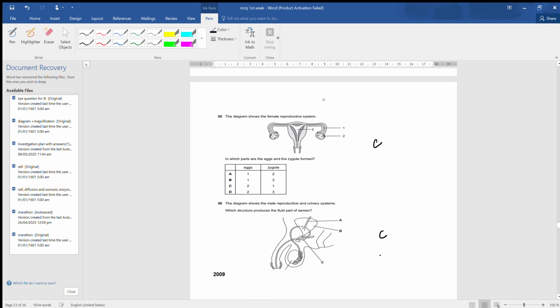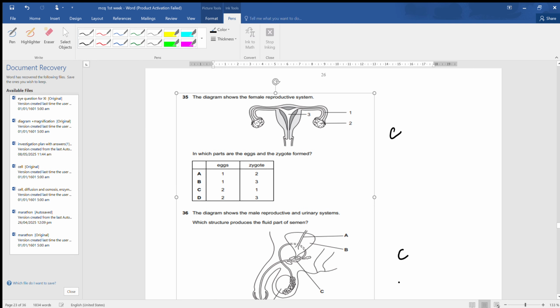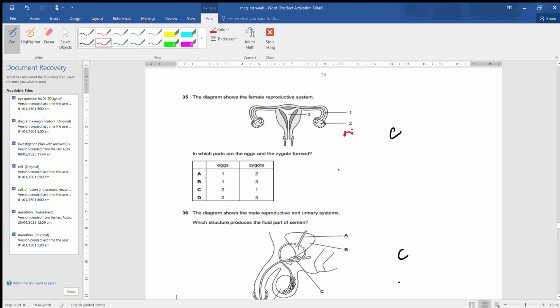Now next, the diagram shows the female reproductive system. In which parts are the egg and zygote formed? We know that the egg is formed in the ovary. This is the ovary. The egg is formed in the ovary, and the zygote is formed in the oviduct. In the oviduct, the fertilization will occur. Therefore, the zygote is formed in the oviduct. So egg is formed at 2 and zygote is formed at 1. Therefore, C is the correct answer.